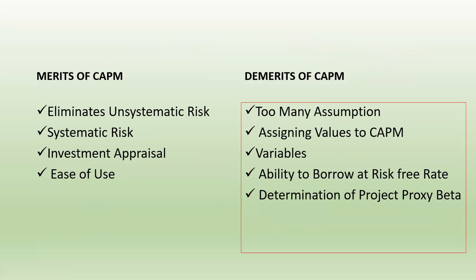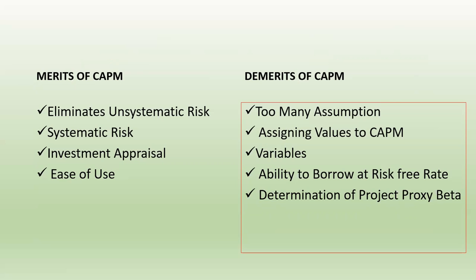Okay. Now, what are the merits and demerits of CAPM? The merits: it eliminates the unsystematic risk and considers the systematic risk. It is best for investment appraisal, and it is easy to compute. Now, what are the demerits?